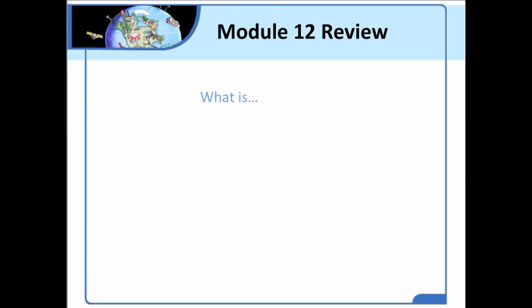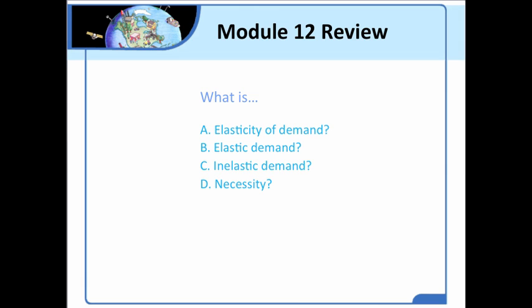So now that we have concluded this module lesson, what should you have learned from it? What are your takeaways? Well, first, you should know what elasticity of demand is. You should be able to define it, and you should know what it means in an economic sense. You should know the difference between elastic demand, inelastic demand, and how that is determined based on whether a good is a necessity or a luxury.